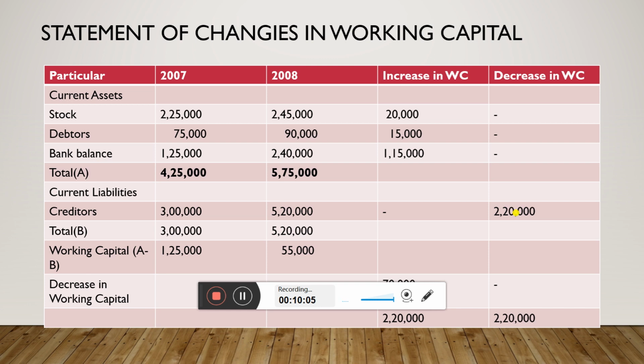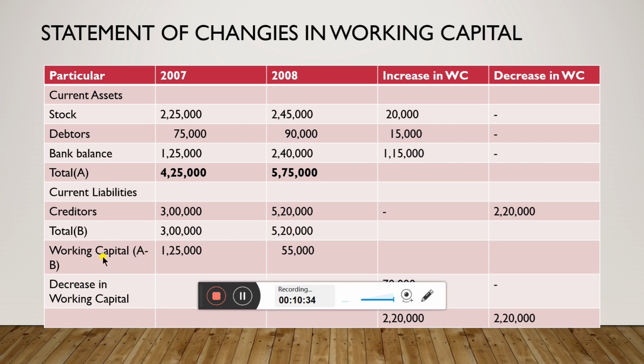That means the working capital requirement for the current year decreases. That is the reason if there is an increase in the current liabilities, it is to be taken in the decrease in working capital.